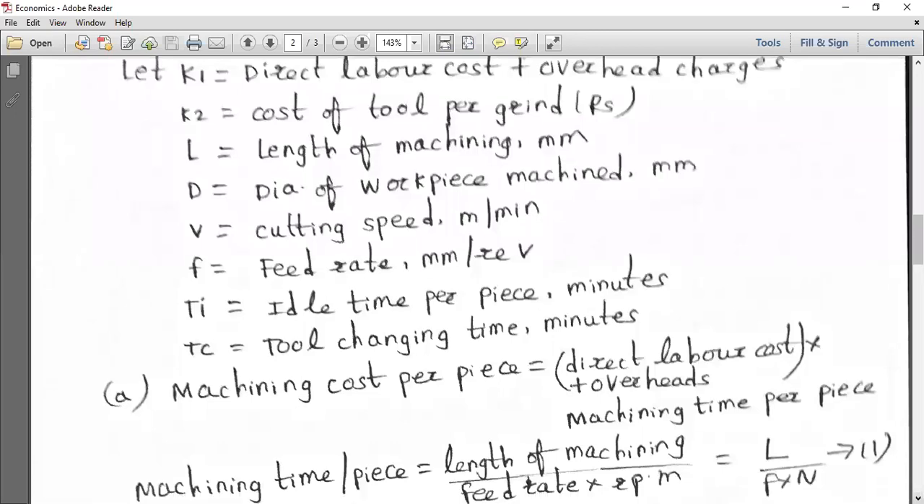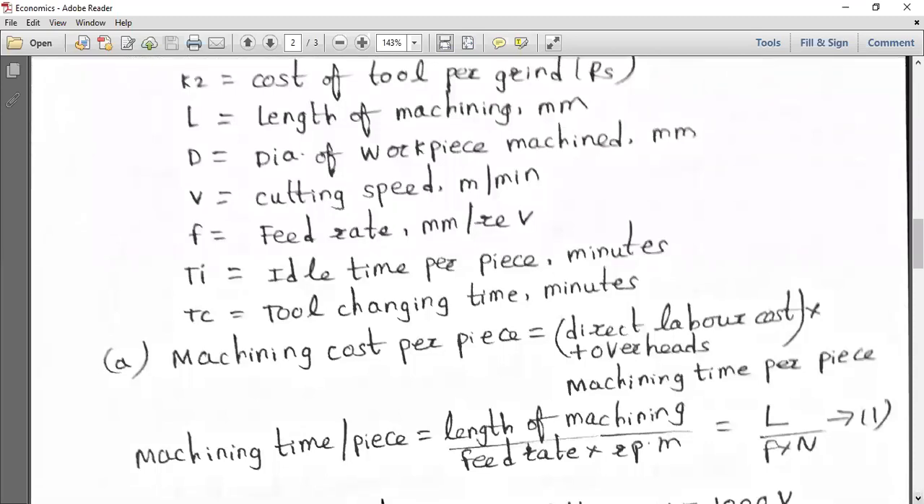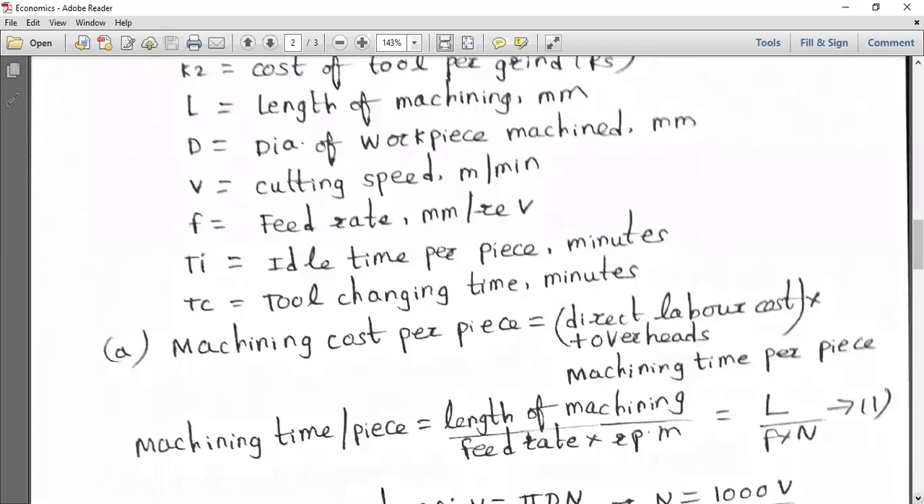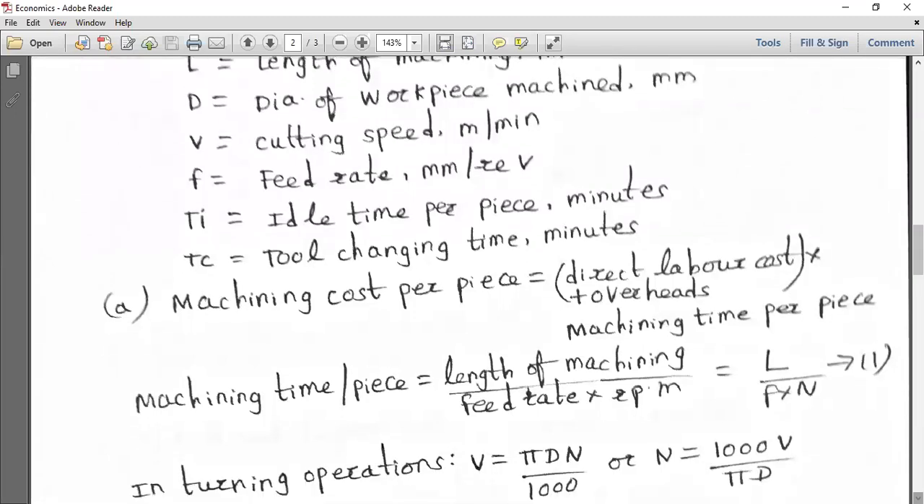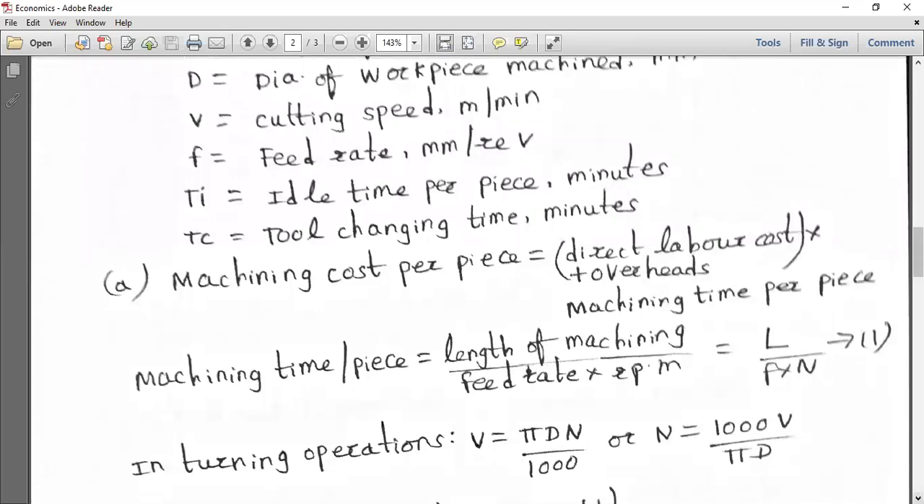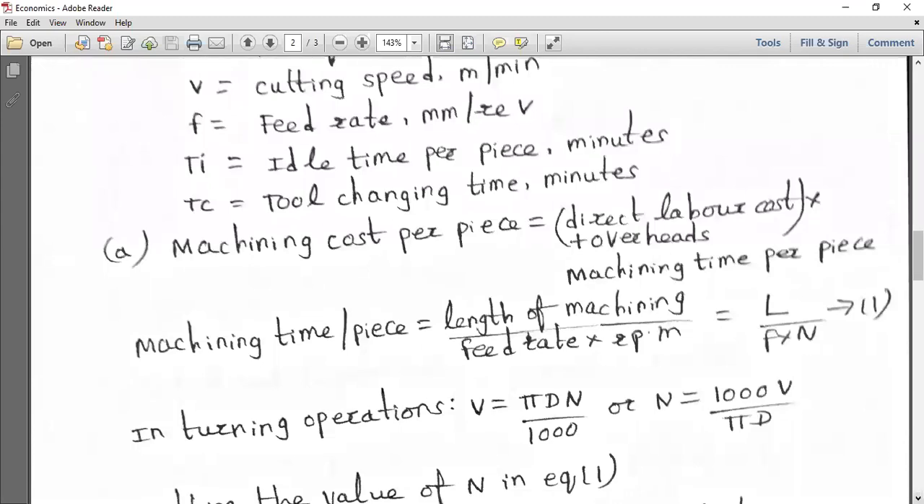Already you know, mostly in metal cutting, because you have just finished foundry, forming and welding, so this is the second part of the manufacturing subject. Machining time per piece is length of machining L by feed rate into RPM. So it is L by F into N, where F is the feed rate and N is the revolutions per minute.